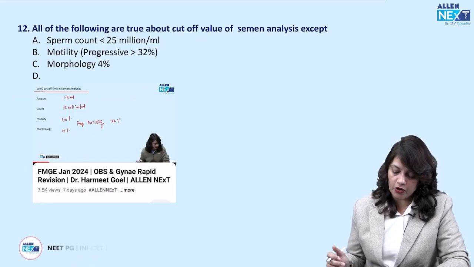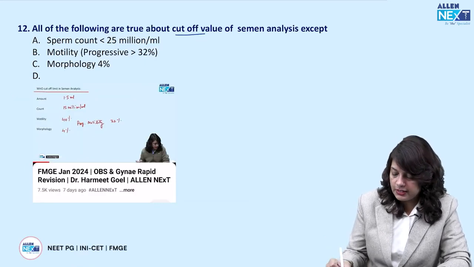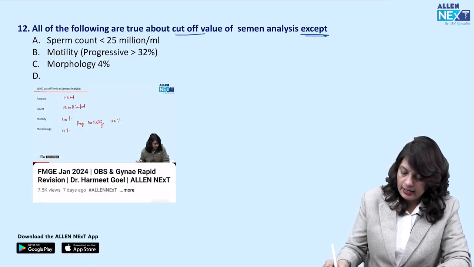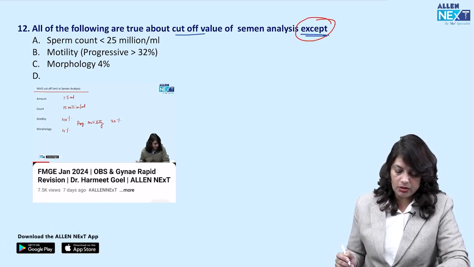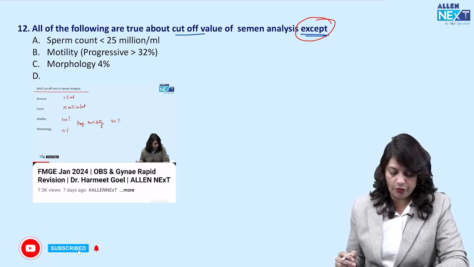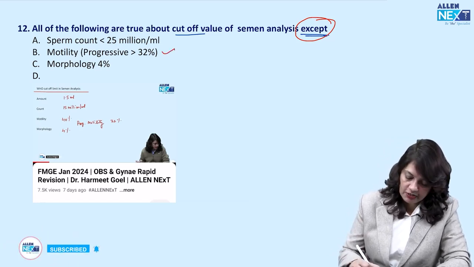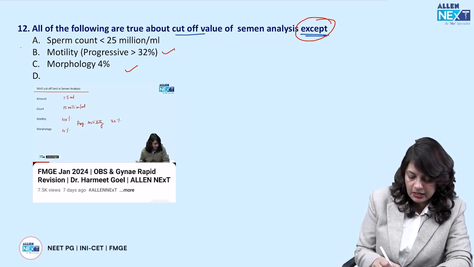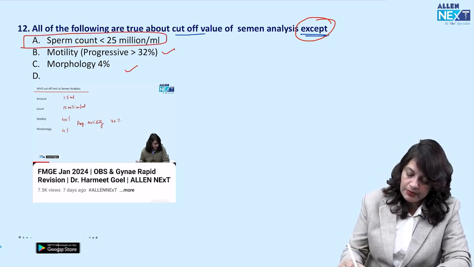Next, all of the following are true about cutoff value for semen analysis except: sperm count less than 25 million, motility progressive 32%, morphology 4%. So progressive motility and morphology are correct, but the cutoff value for sperm count is different.